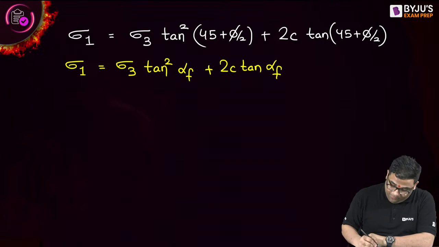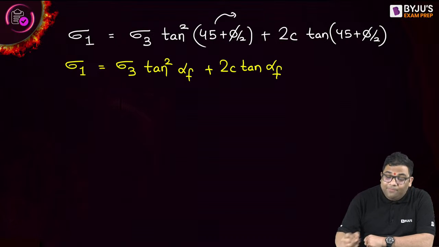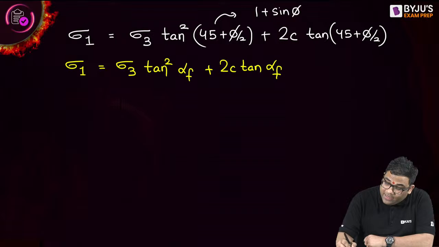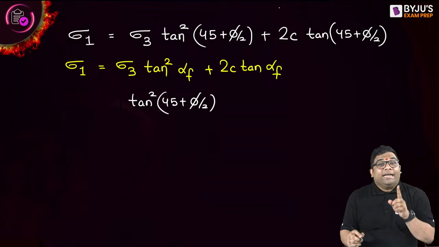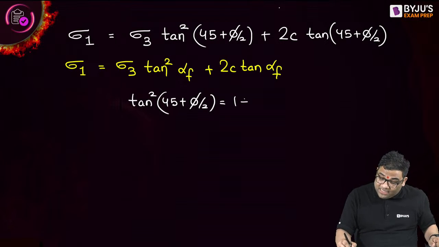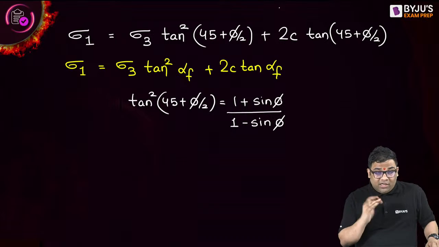Now, this tan square (45 plus phi by 2) can also be written as 1 plus sine phi by 1 minus sine phi. Very important relationship. So this equation is very important in solving the questions.